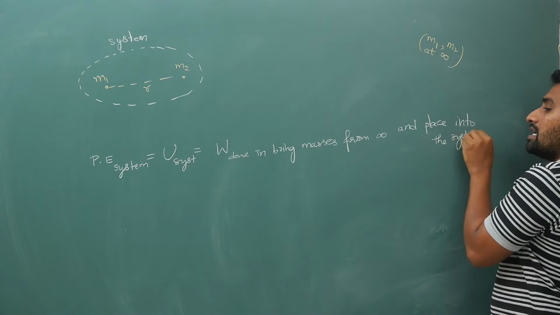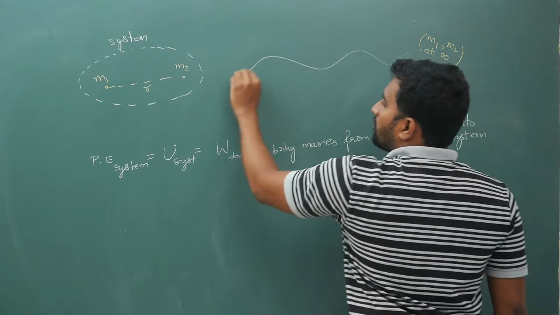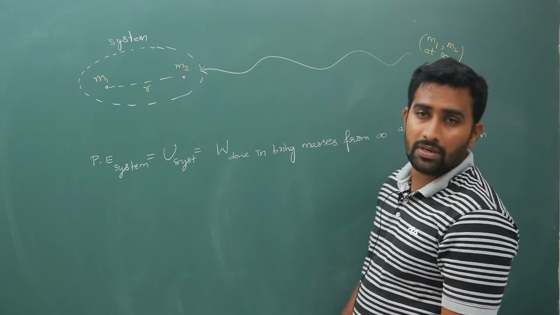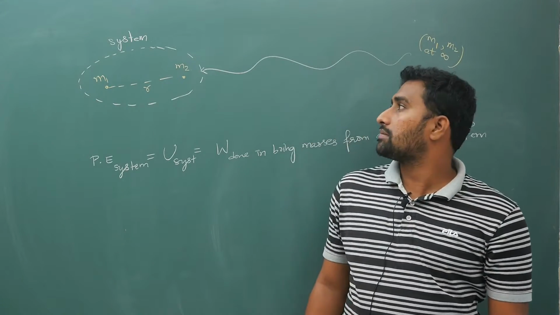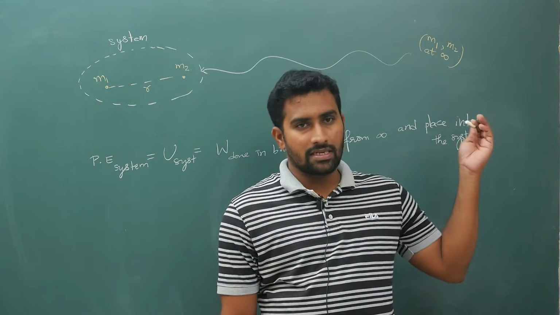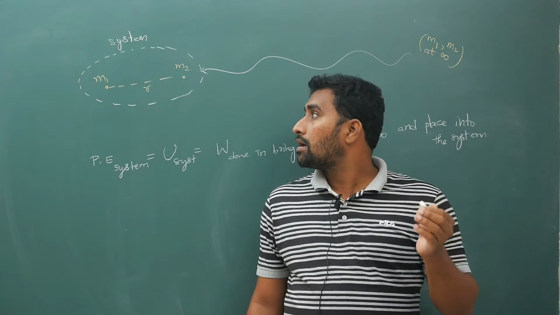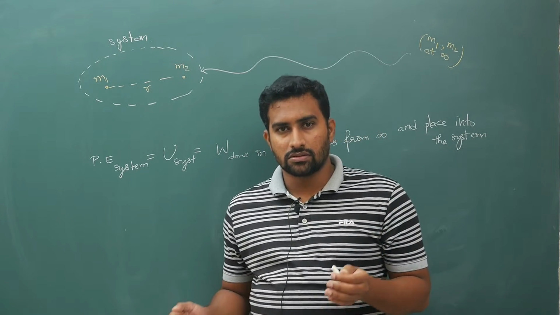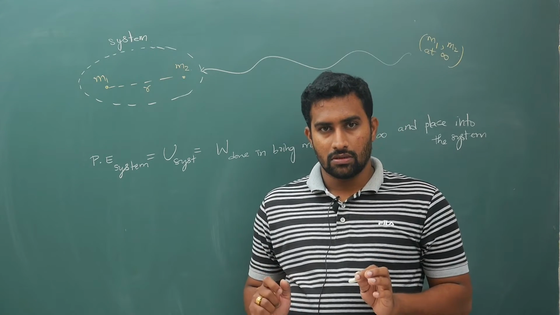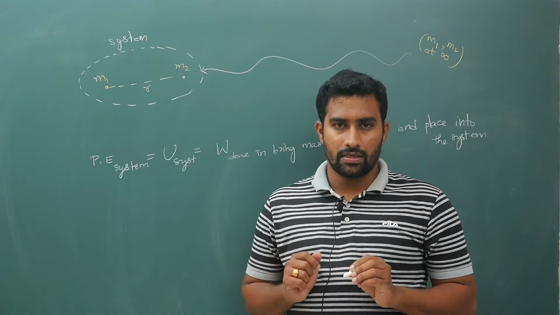From infinity you are going to bring and form this configuration. To form this system, how much work that you do, that will be your potential energy of the system. Hope you have understood what I have explained. You have point masses at infinity, all those you are going to bring and form the configuration. So how much work you do, that is your potential energy of the system. Hope there are no doubts.